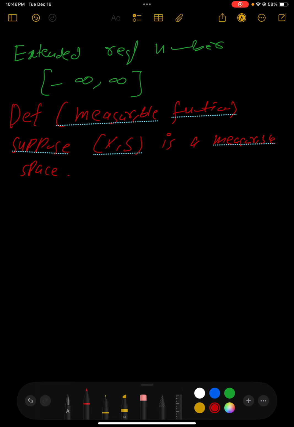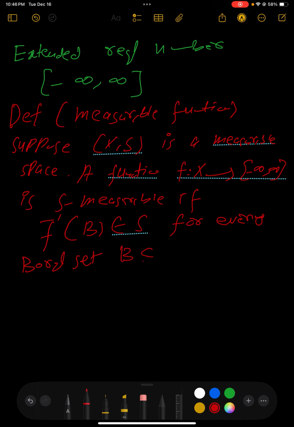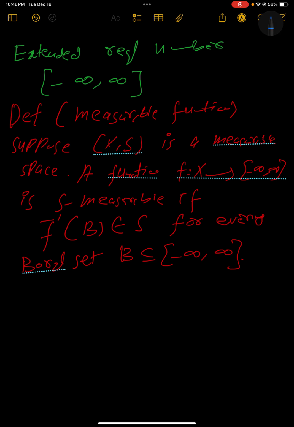A function f from X to the extended real number set is S measurable if f inverse of B belongs to the sigma algebra for every Borel set B in the extended real number set. That is what we have when we talk about measurable functions in the extended real number set.